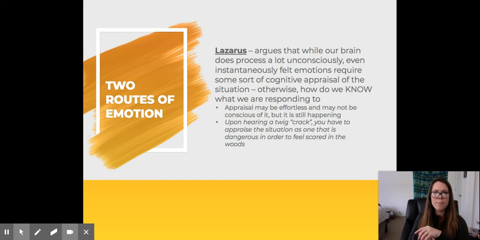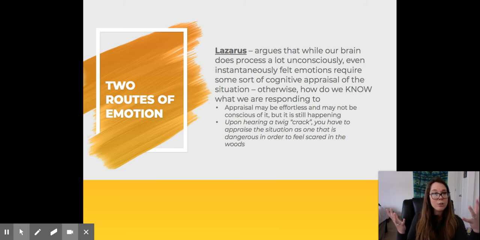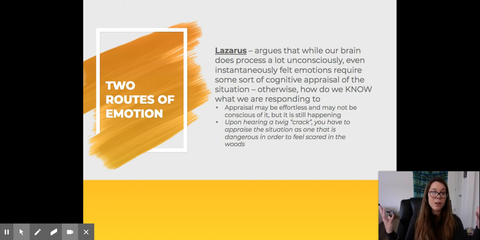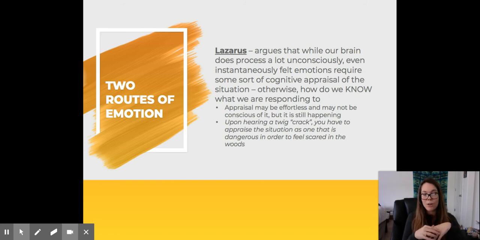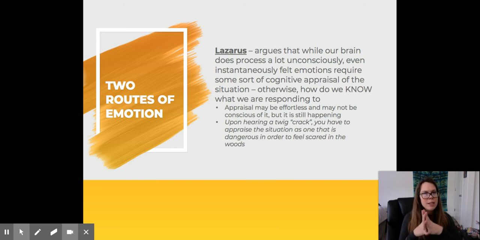But he argues that while our brain does produce a lot of reactions unconsciously, even instantaneously felt emotions require some type of cognitive appraisal. So otherwise, how do we know what we're responding to? So in a way, Lazarus is still challenging that while our brain does do a lot of things unconsciously, right? So our autonomic nervous system, right? It does things unconsciously, regulates our body temperature, all this stuff. He still believes that even if it's instantaneous, we still need a little bit of cognitive appraisal, right?